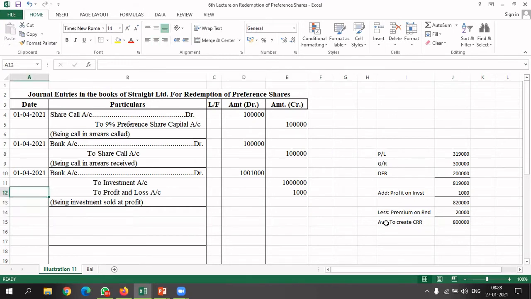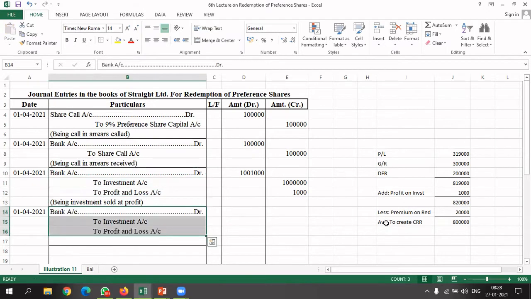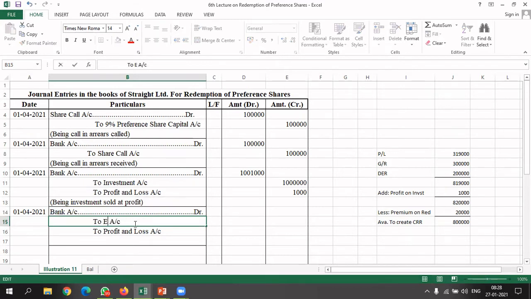So for that purpose, we are going to issue equity shares of rupees 2 lakh at a premium of 10%. So here we will write bank account debited to equity share capital account, to security premium account.